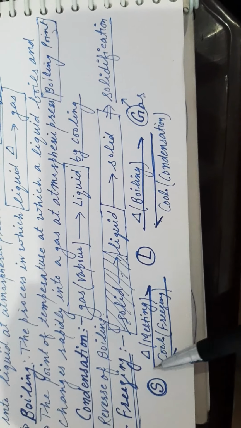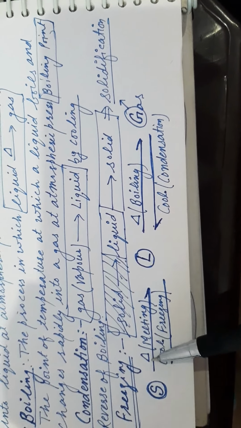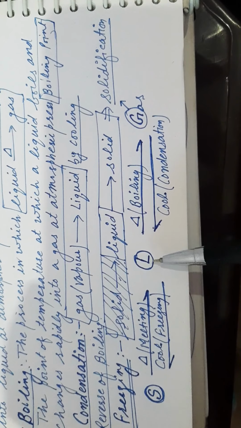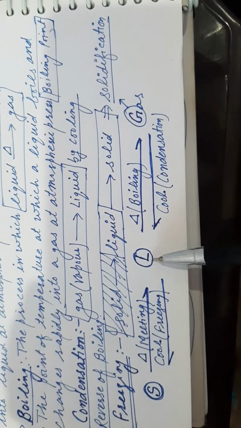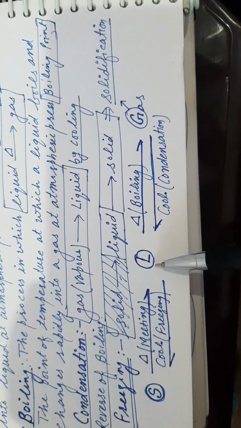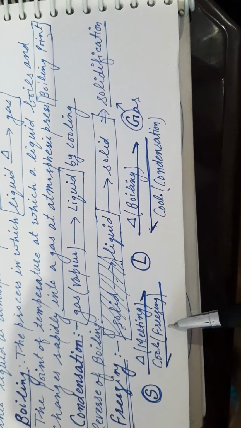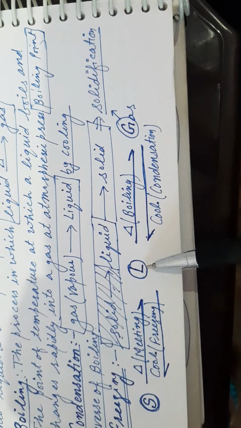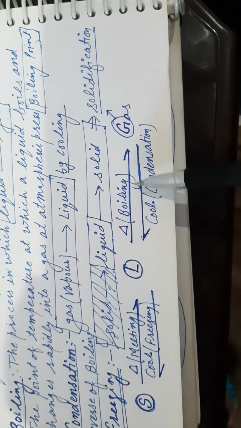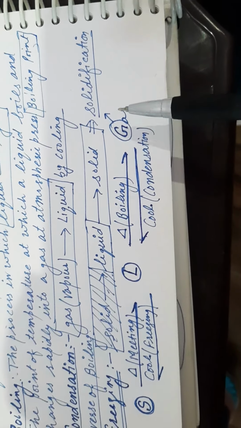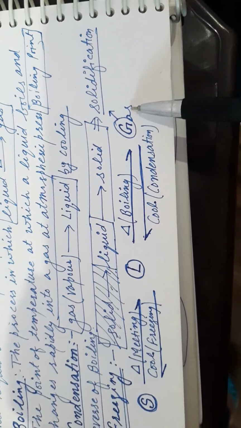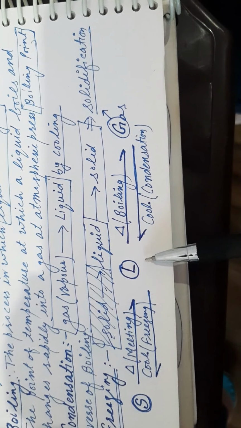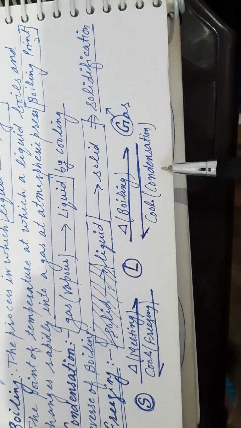The process in which solid changes into liquid on heating is known as melting, and it can be reversed by cooling the liquid at very low temperature, and the process is known as freezing. The liquid on heating, or we can say by boiling, can be changed into gas or vapor, and when the gas particles are cooled, they reverse and change into liquid. The process is known as condensation.